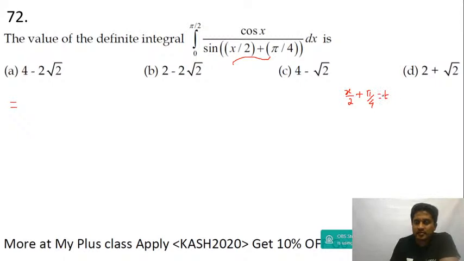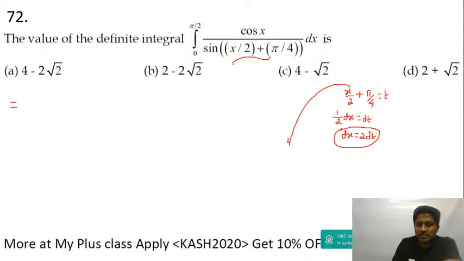x by 2 plus pi by 4 equal to t. If I differentiate, 1 by 2 is a constant, integration of dx is equal to dx, pi by 4 is a constant, you get dt. And if I cross multiply, you get dx is equal to 2 into dt. Okay, dx is equal to 2 into dt.